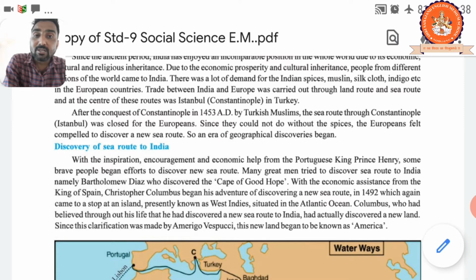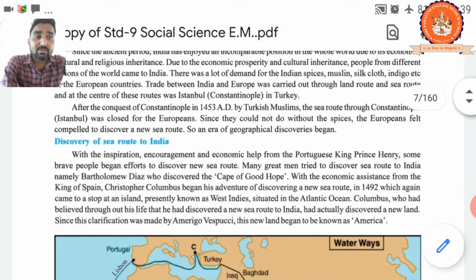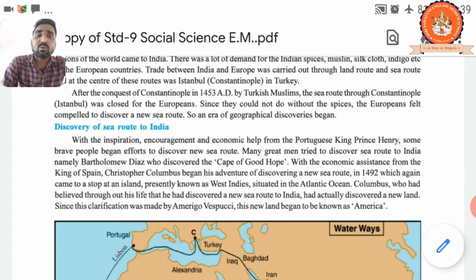Constantinople is the center of the route. Here is a map. You can see India, Bangladesh here, India over here, Kochi, Kalighat. Turkey is here, and here is the center of the sea. You can look here at Turkey. That is the base route. You can see Turkey above Alexandria and Africa. Exactly here is Turkey, and there is Constantinople that was conquered by the Turks.